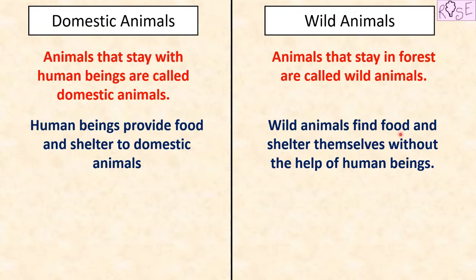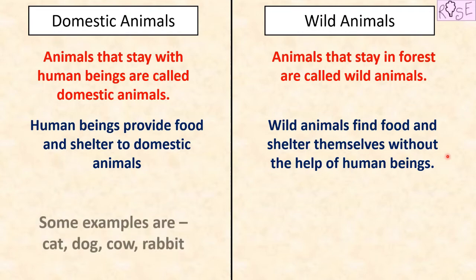Wild animals find food and shelter themselves without the help of human beings. They do not rely on human beings. So in the forest, wild animals move around freely and they find their food and shelter on their own without getting any help from human beings.